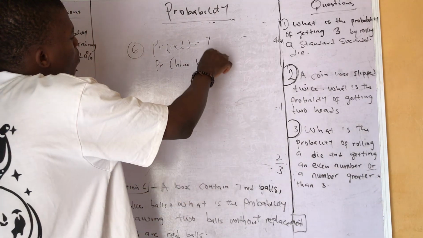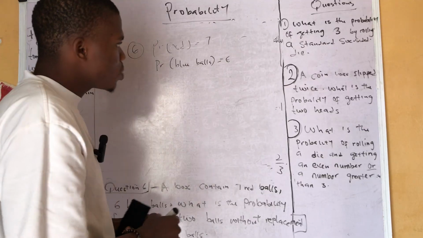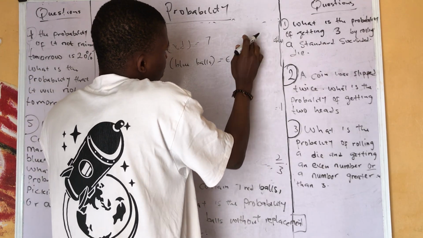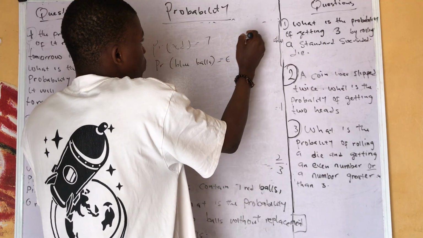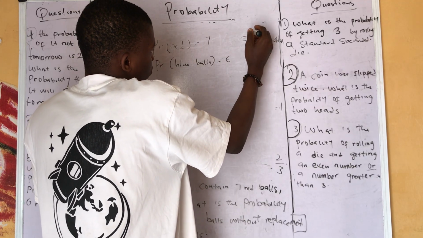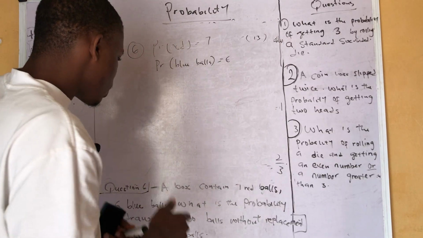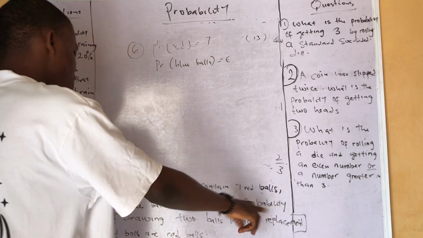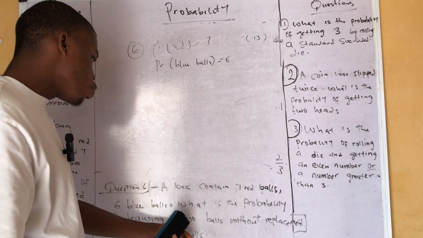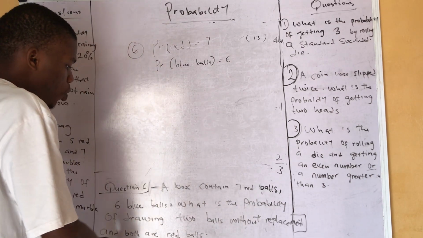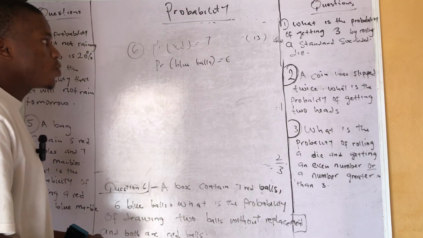Looking at it very well, the total number of possible outcomes is everything added together, which is 13. Then it asks, what is the probability of drawing 2 balls without replacement, and both are red balls?